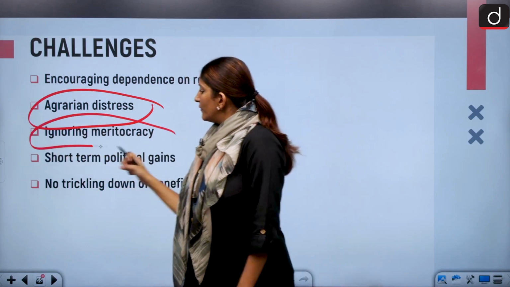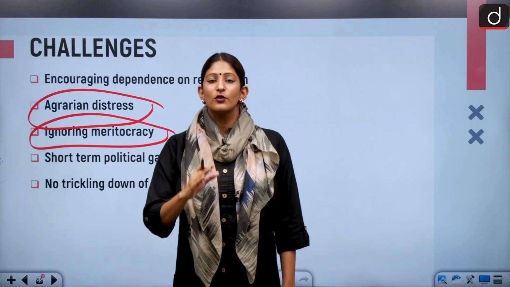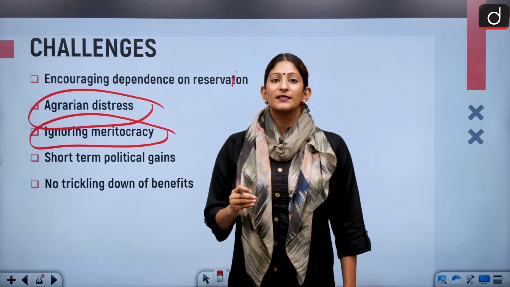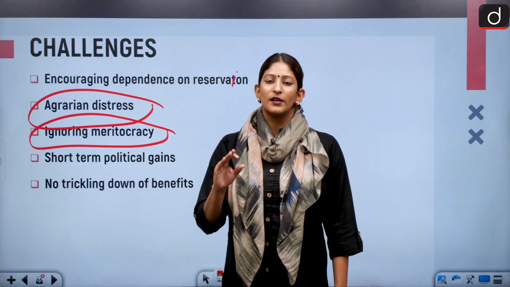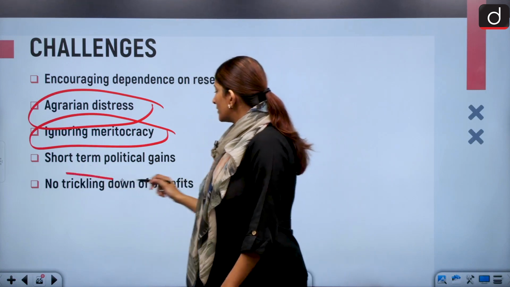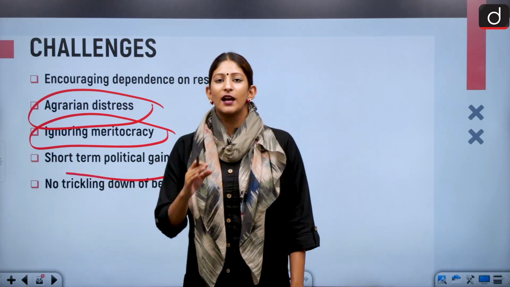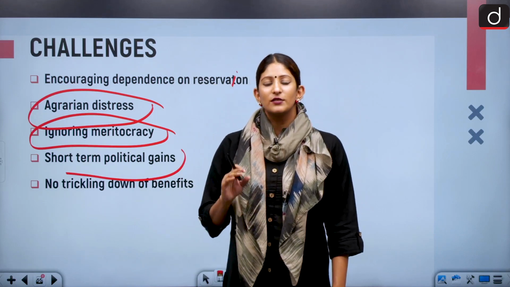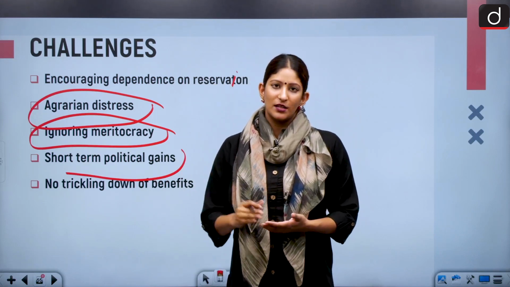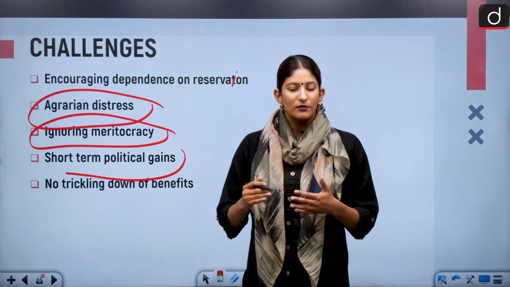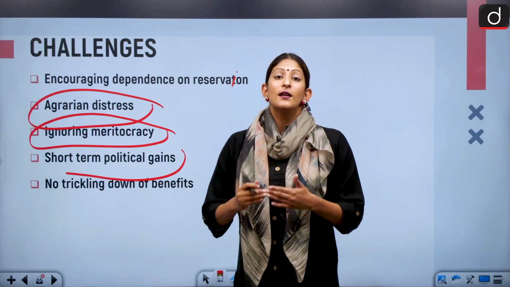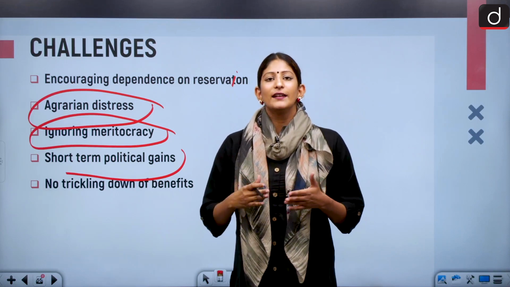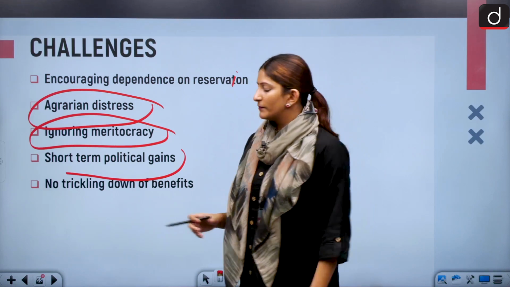Second, we don't need to ignore meritocracy, because in the long run, merit also gets to bear the brunt of reservation. Also, short-term political gains, as I've already discussed, the caste-based census has political implications as well. So something of that divisive nature, of course, the caste-based census should happen. But if political prudence is also going hand in hand with that, what is wrong with that?